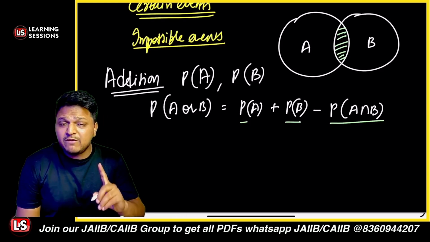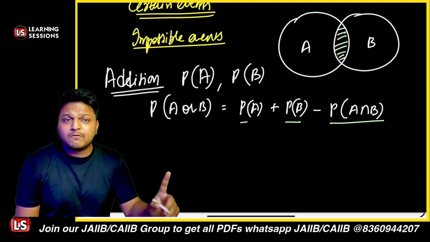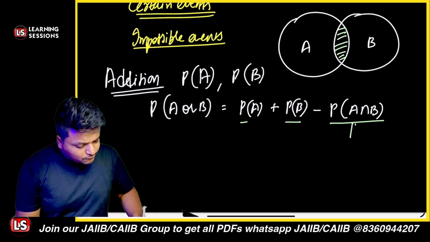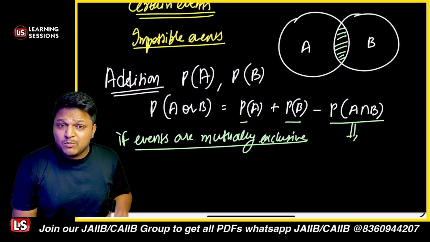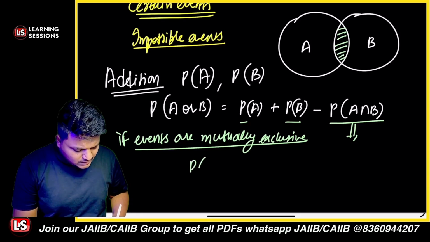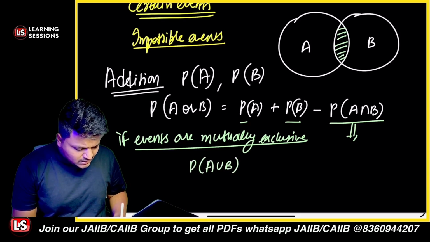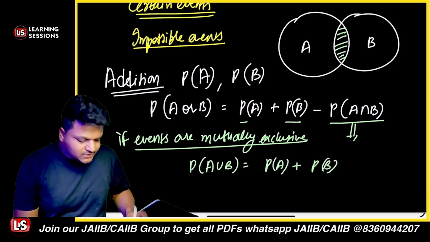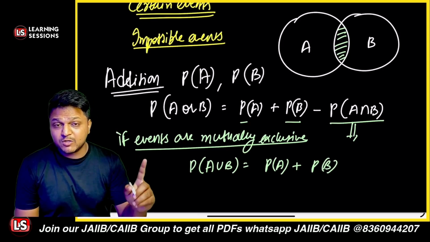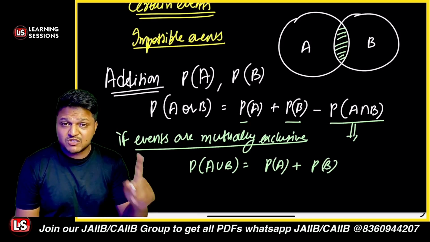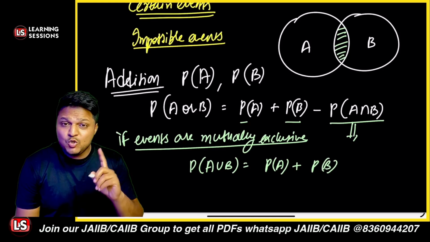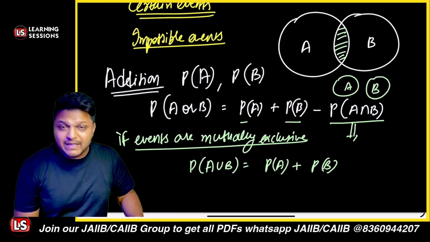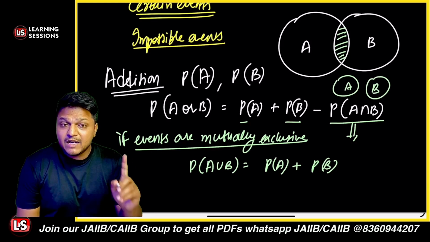And if these two events are mutually exclusive, in that scenario, P(A intersection B) will be equal to 0. So it will come if events are mutually exclusive. In that scenario, P(A union B) is equal to probability of A plus probability of B. That's it. If these are mutually exclusive, there will be no common space. So those will be something like this: A and B. There is no intersection between them, right? That is the addition theorem.